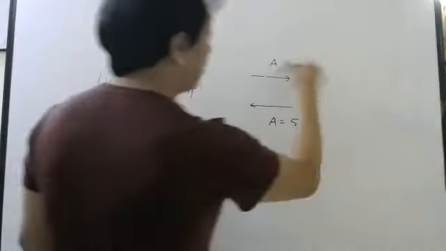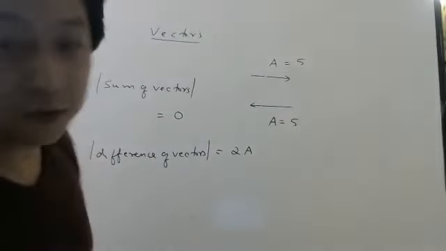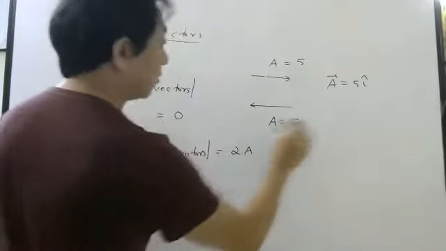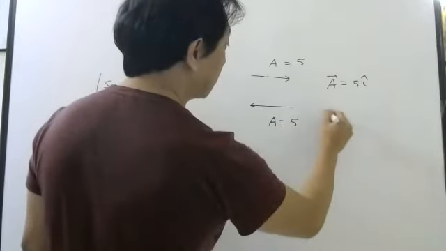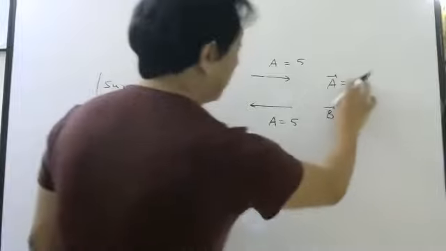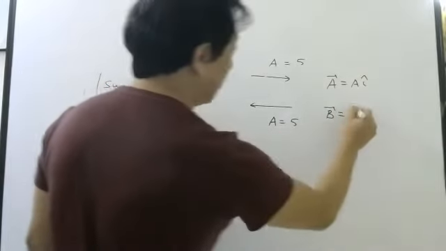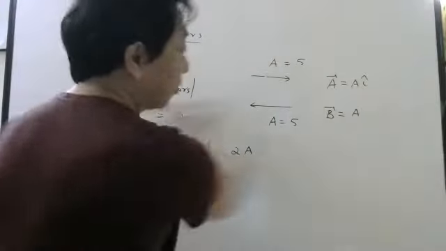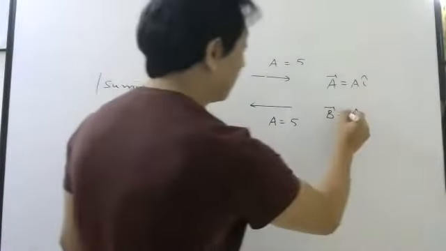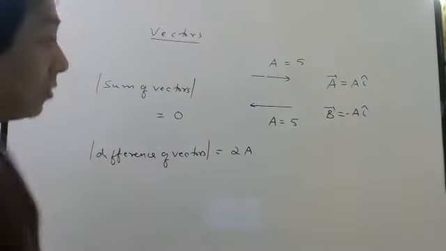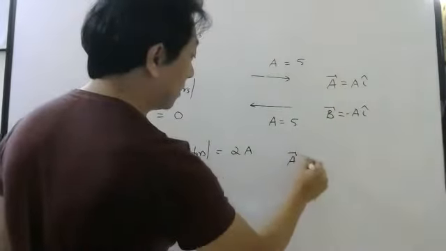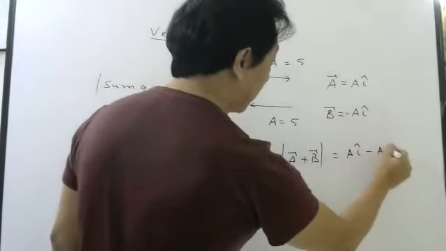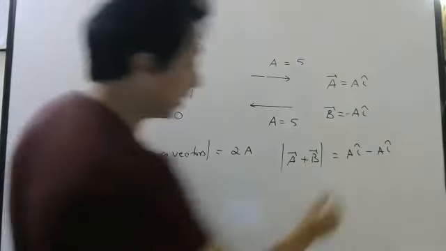Okay. So this vector, for example, now we can do in vector form. This one I can write a bar equals 5 cap. This one I can write b bar equals, magnitude is a. This is a only. I cap or minus I cap for this one. If this is I cap, this will be also I cap. No, this will be minus I cap. Right? So now if you add the two vectors and ask the magnitude, you will get a I cap minus a I cap, because b bar is minus a I cap. So you will get 0.